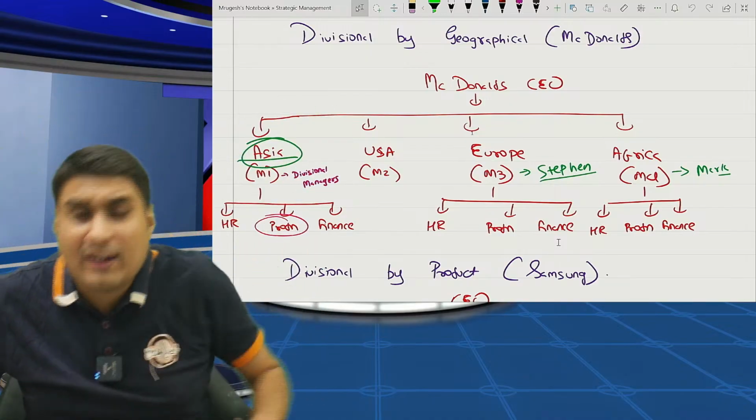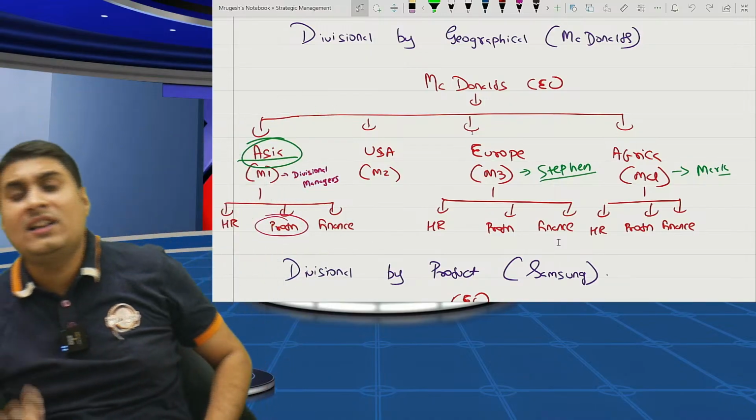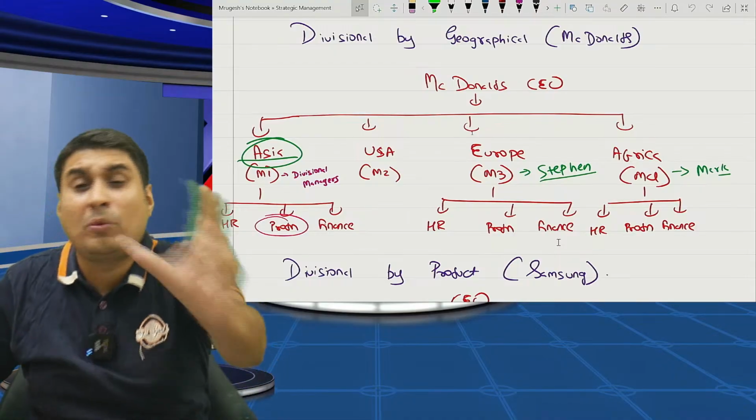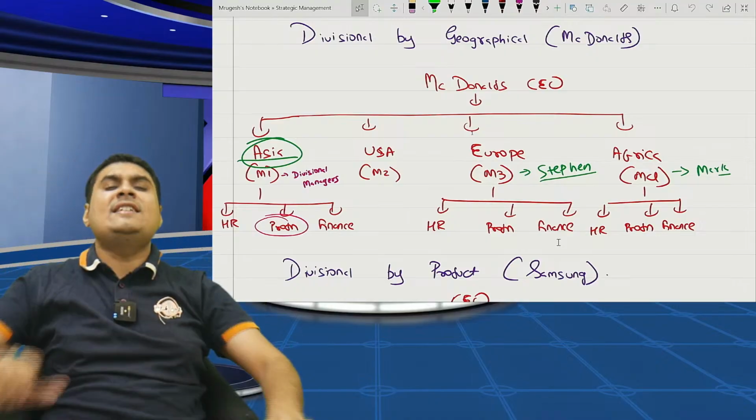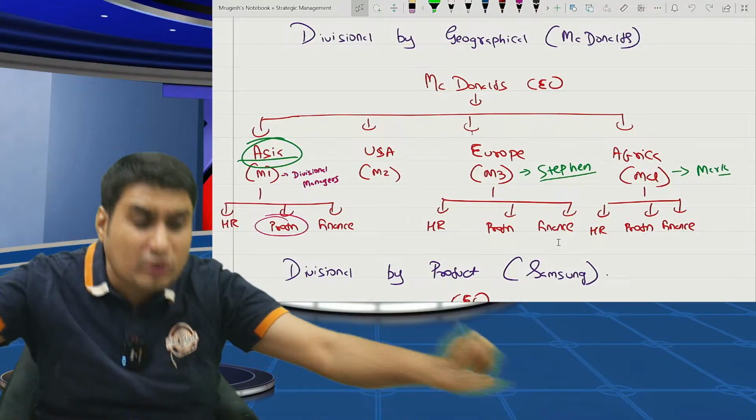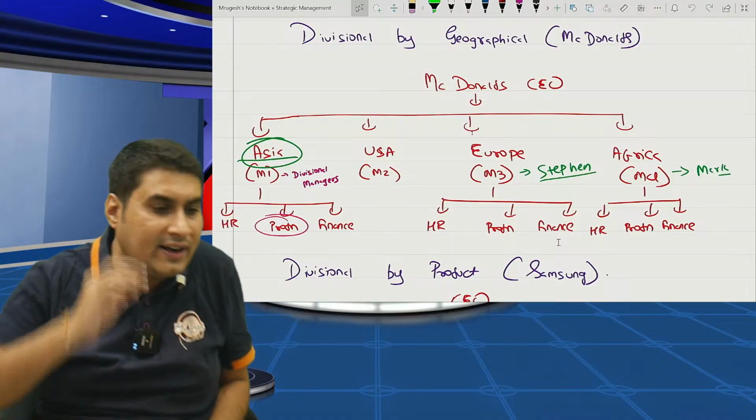But the main difference between functional and divisional is that divisional managers are responsible for revenue and profit. They are evaluated on that criteria. Functional managers just used to report. They were not at all interested. I hope you are clear.